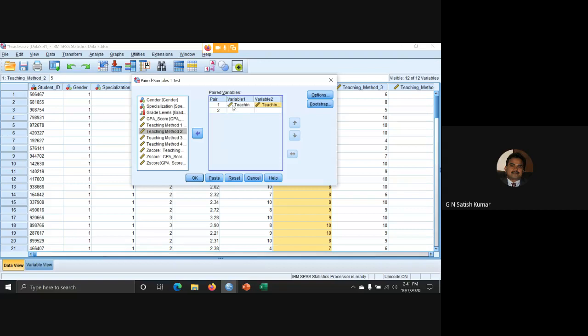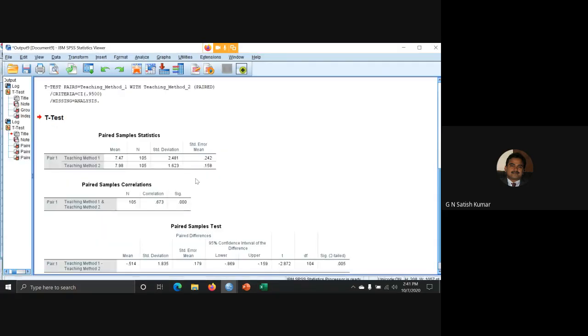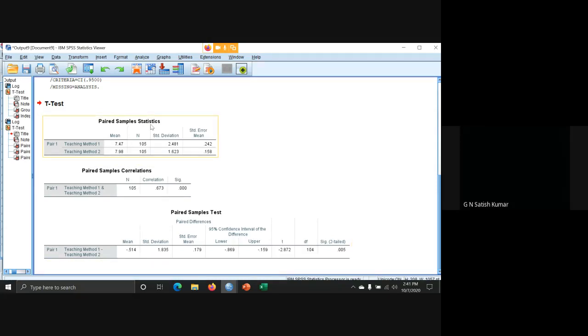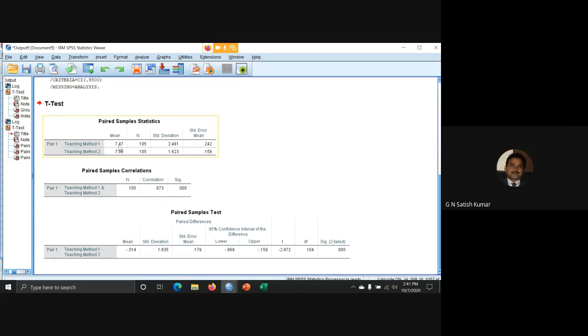So I've taken first pair, variable 1 and variable 2. In variable 1, teaching method 1, teaching method 2. Click OK. Now this is the output. In this output, paired sample statistics. Teaching method 1 mean is 7.47. Teaching method 2, 7.98.